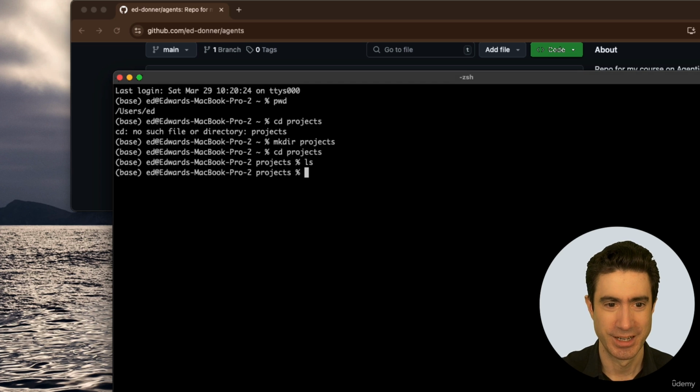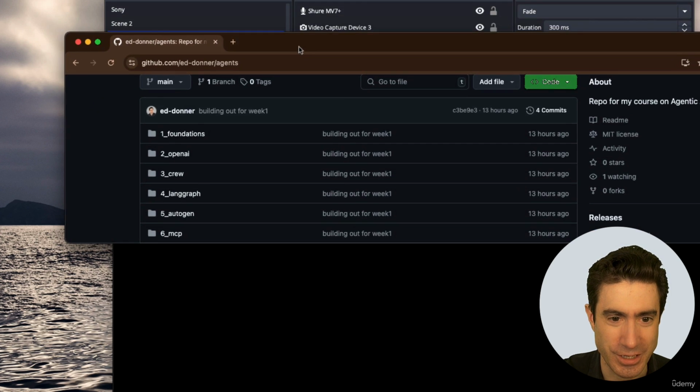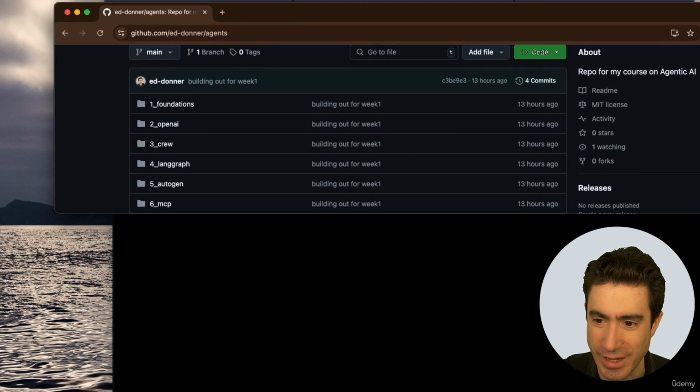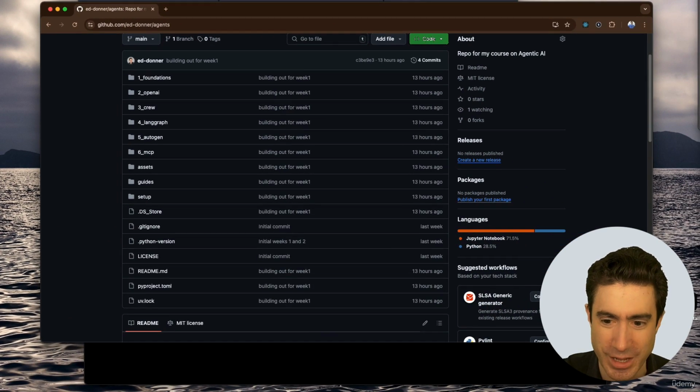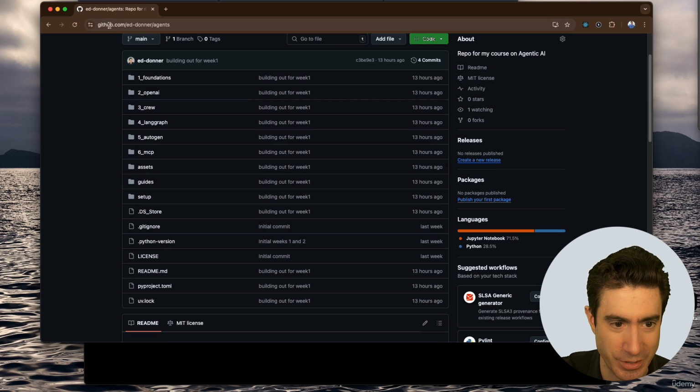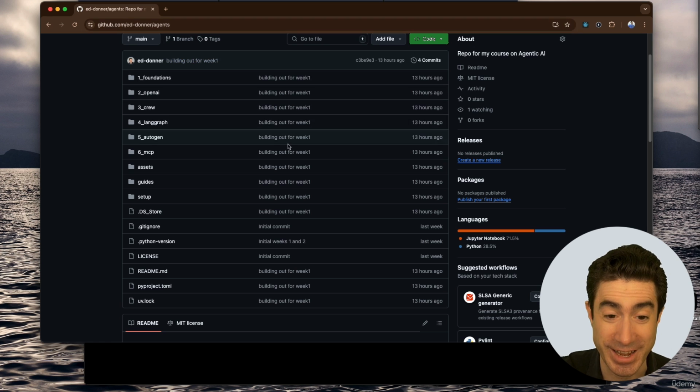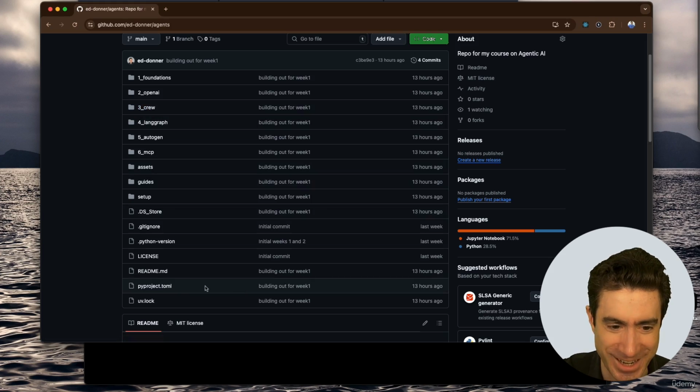And so what we now do is we go using our favorite browser to a page where we have the repo, which is linked in the course materials. This is what the repo looks like when you go to GitHub to my name /agents. And you see the repo here. Here are all of the directories, one for each of the weeks that we have coming up ahead of us, and then some general stuff.